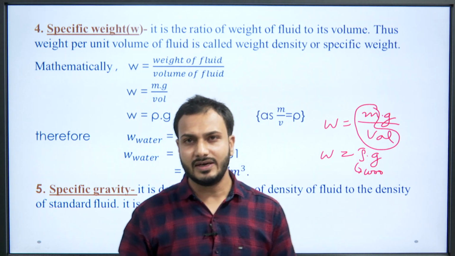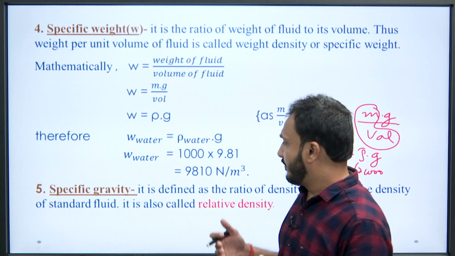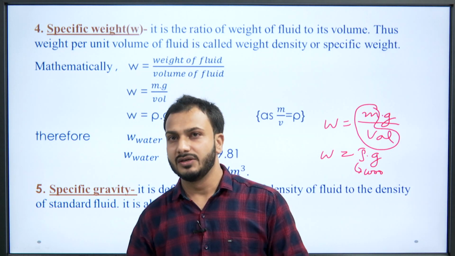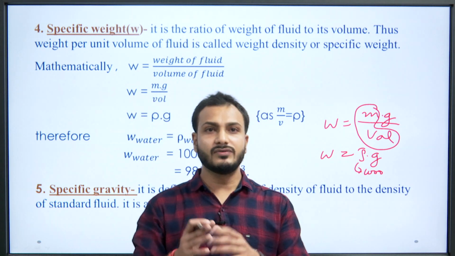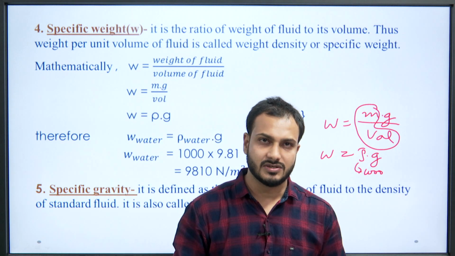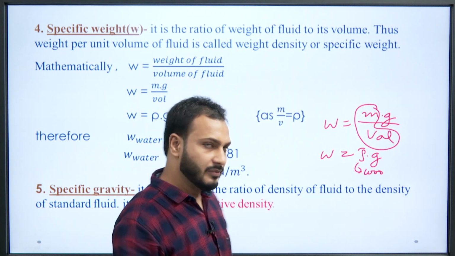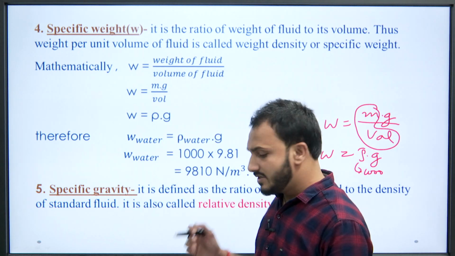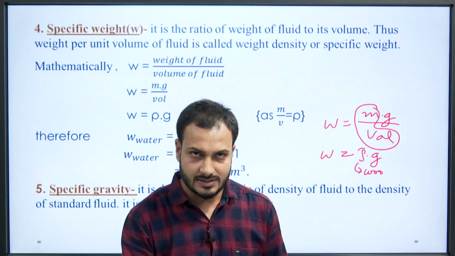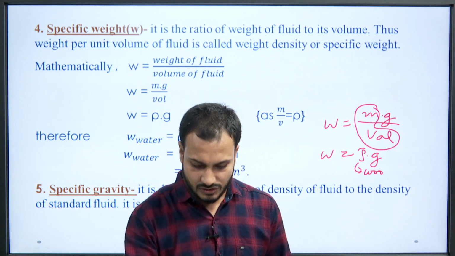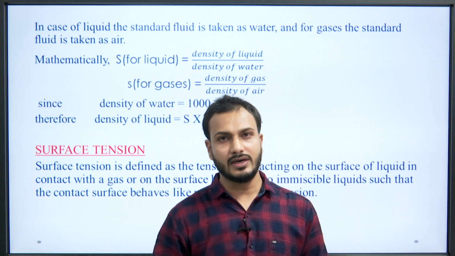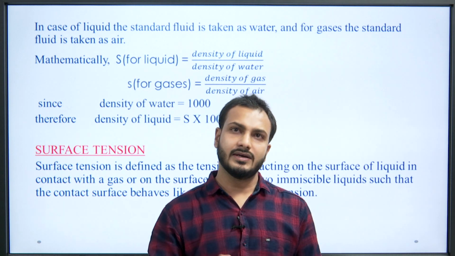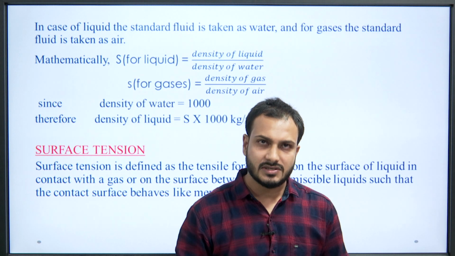It is defined as the ratio of density of fluid to the density of a standard fluid. That is why it is also called relative density. In case of liquid, we take water as the standard fluid, and in case of gas we take air as the standard fluid.